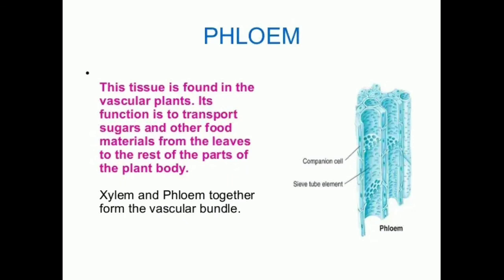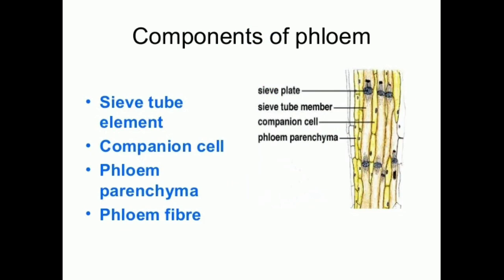Next is phloem. Phloem is made up of 5 types of cells, that is sieve cells, sieve tubes, companion cells, phloem fibers, and phloem parenchyma. Sieve tubes are tubular cells with perforated walls. Perforated means with pores. Phloem transports food from leaves to different parts of the plant. Except phloem fibers, other phloem cells are living cells.